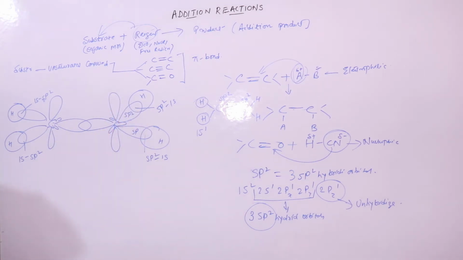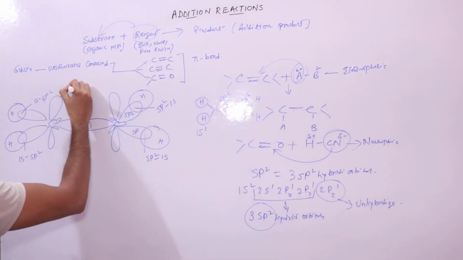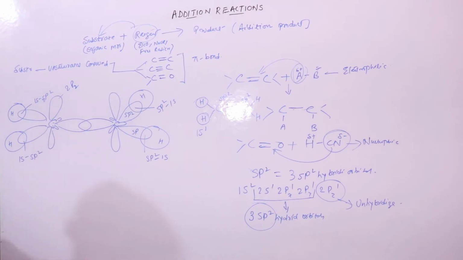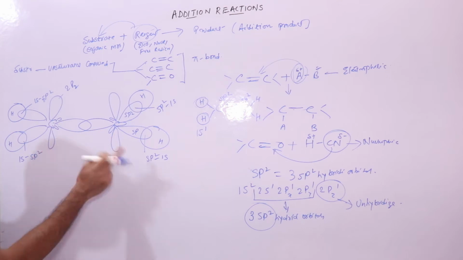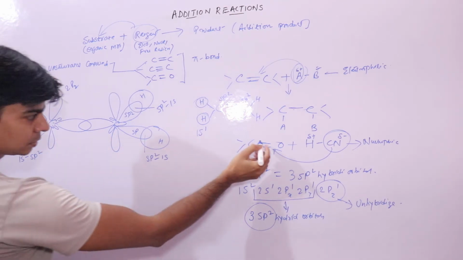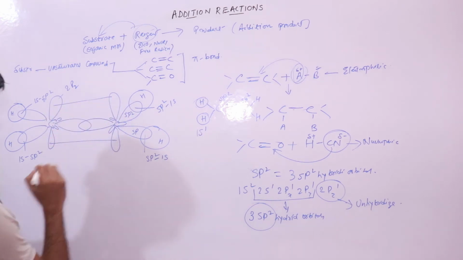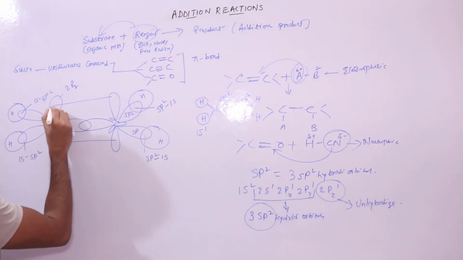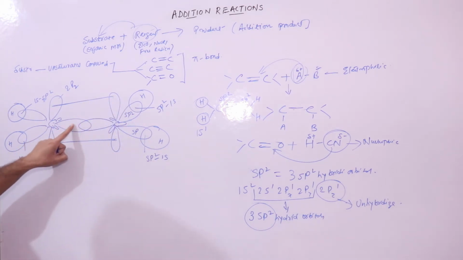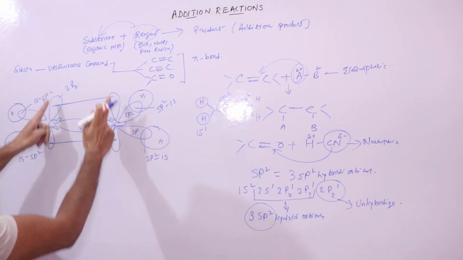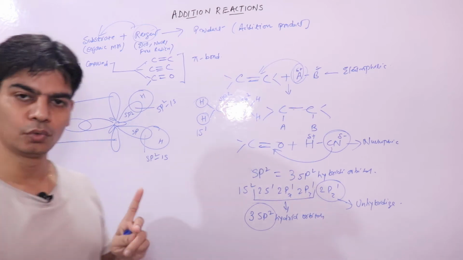This is your unhybridized p orbital, this is your 2pz, unhybridized 2pz orbital. Now these two unhybridized p orbitals on both the carbon atoms will form a bond by sidewise overlapping like this. This is one sigma bond, and these two unhybridized p orbitals will undergo lateral or sidewise overlapping to form a pi bond.